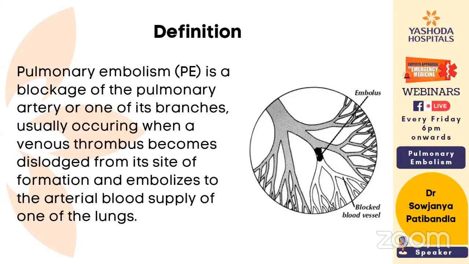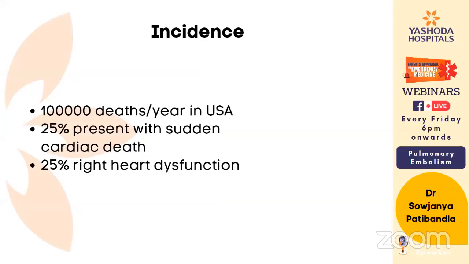If there is a score of more than 6, there is a high probability for pulmonary embolism. Between 2 and 6, it is a moderate probability. And less than 2 is a low probability for pulmonary embolism. So this is the Wells scoring system for the probability of pulmonary embolism.